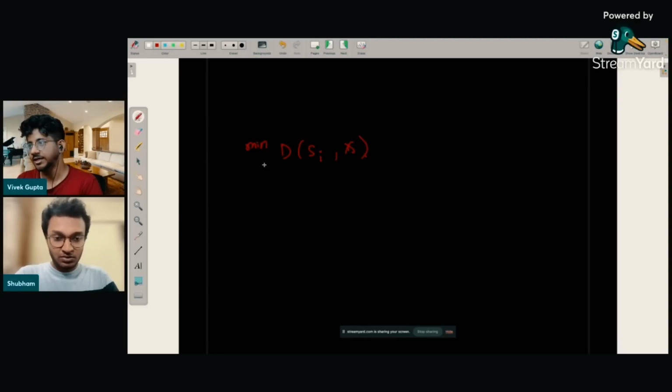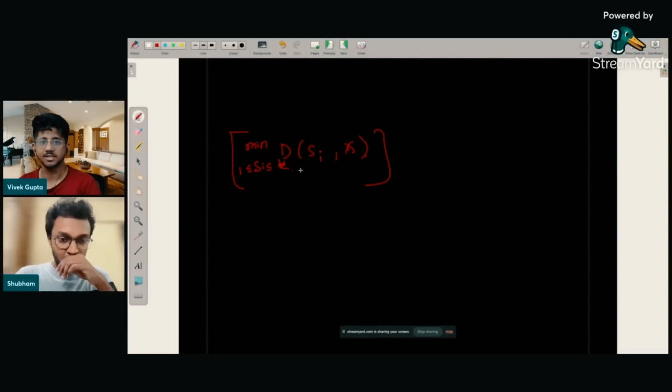You want to find across all different sources. Some k number of sources are there, so you have to find the distance from the sources to any x for all different sources. If you ever get this expression, it's a problem of multi-source shortest path.